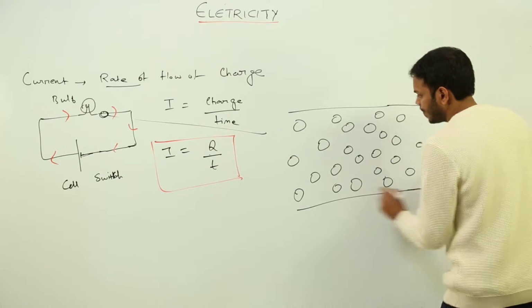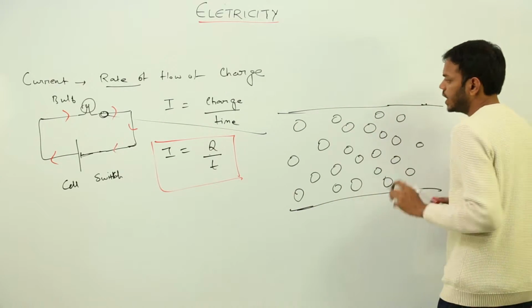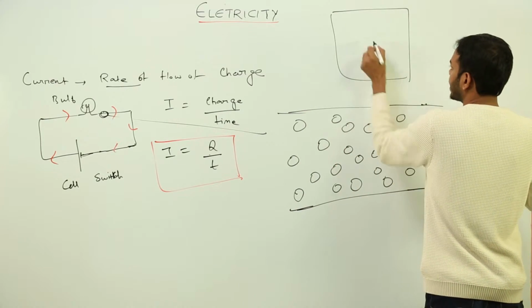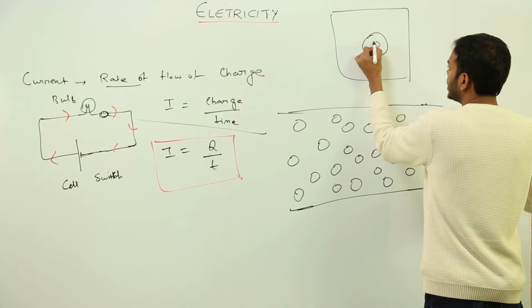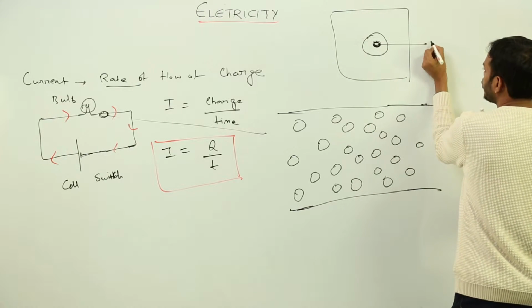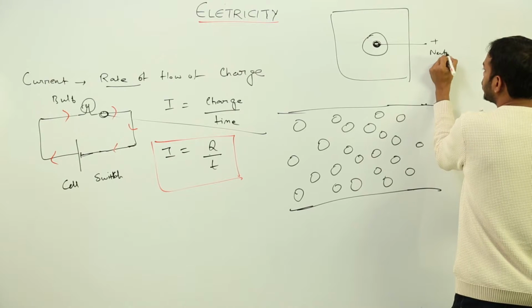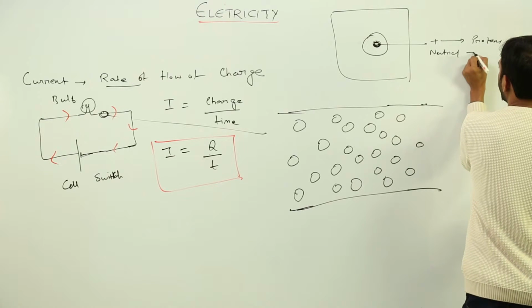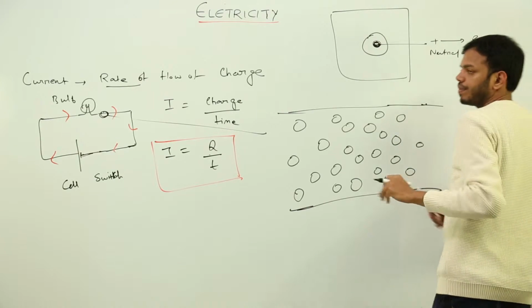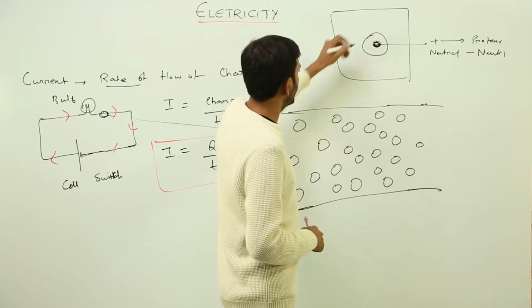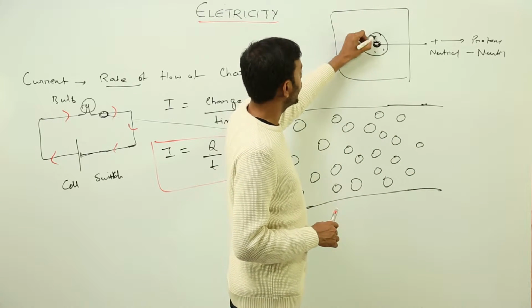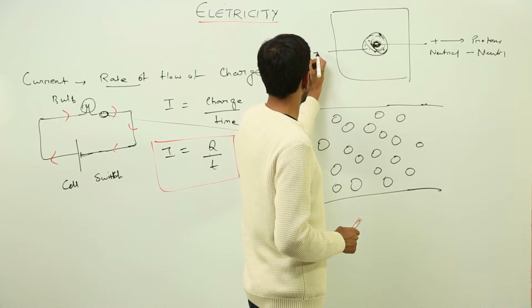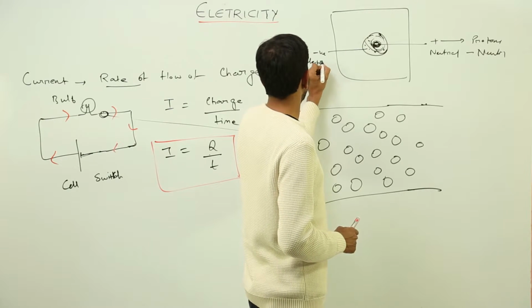What is charge now? In your chemistry classes, you have learned about basic atomic structure, which is like this. If this is an atom, at the center there will be the nucleus. Inside the nucleus you have positive and neutral particles. What are positive particles? Positive particles are protons and neutral particles are neutrons, right? This we know. We also know that there are electrons which are revolving about the nucleus in circular orbits, right? So outside we have negatively charged particles which are called electrons.